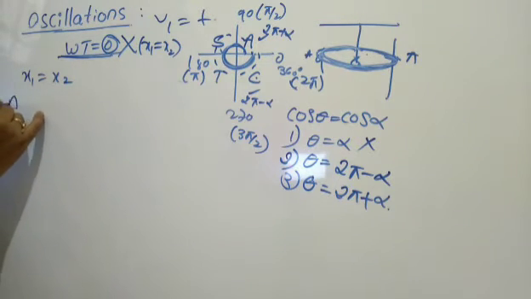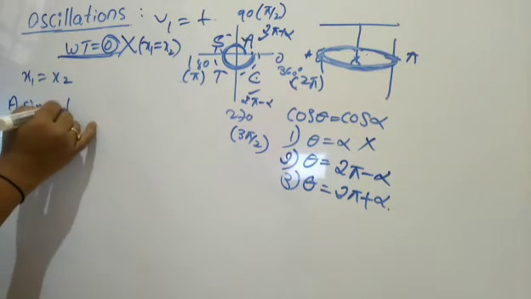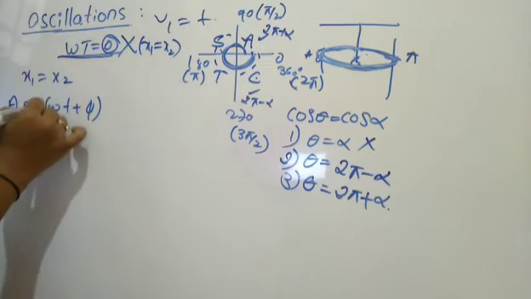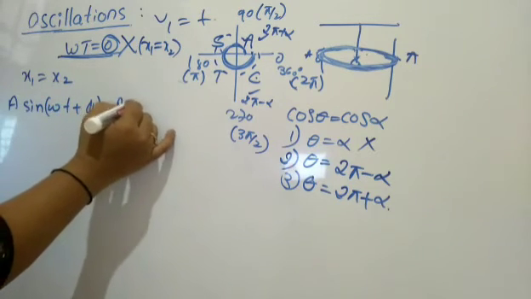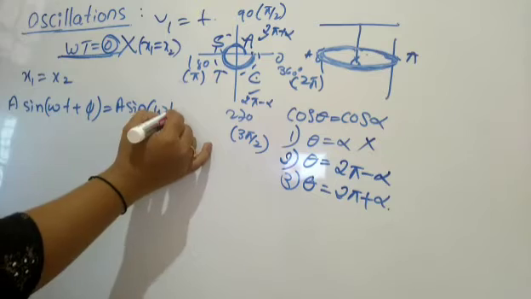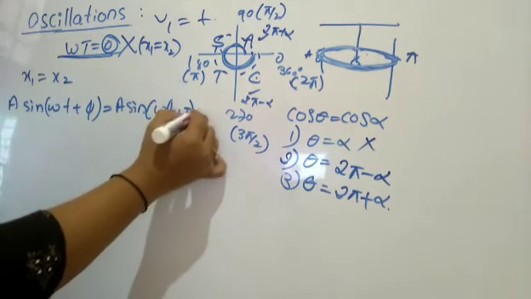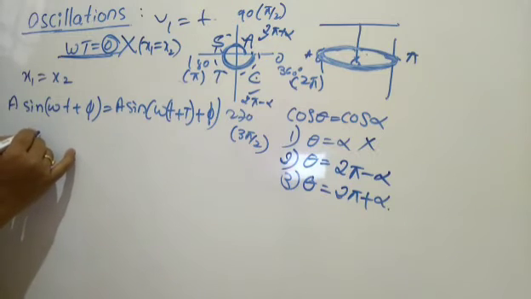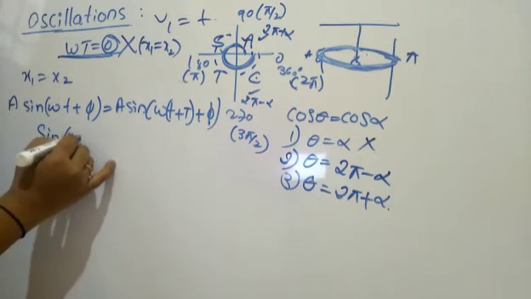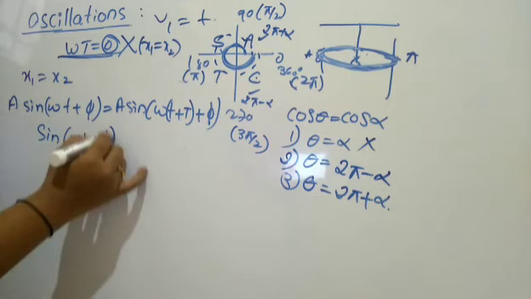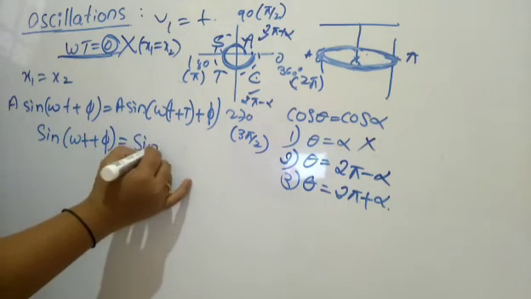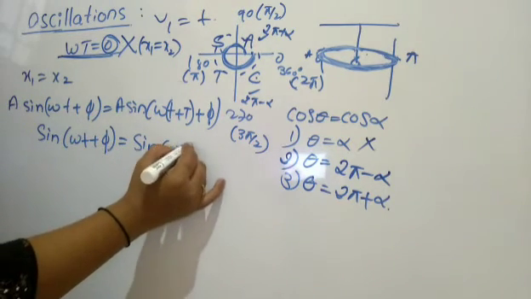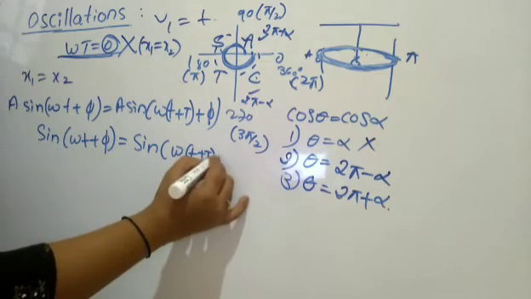What is that? A sine omega t plus phi is equal to A sine omega t plus capital T plus phi, right? So here it is sine omega t plus phi.